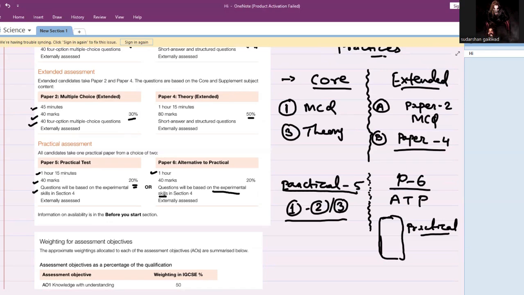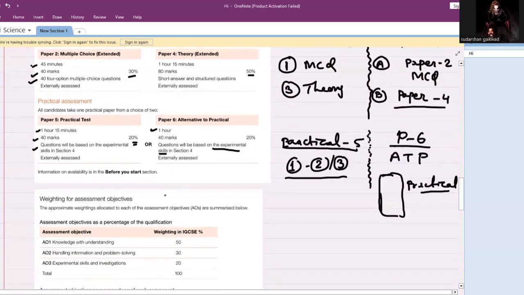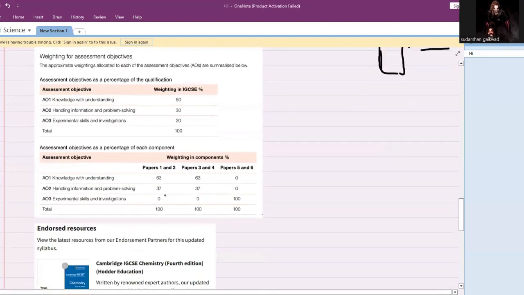Fine. So we have seen all the papers here. Let's move to our weightage. IGCSE has some weightage here. As you can see, the weightage for understanding is around 50%.